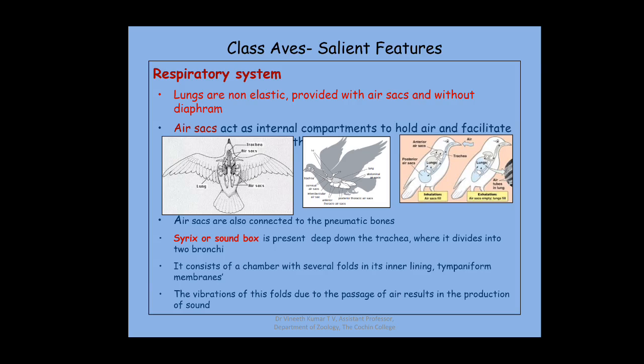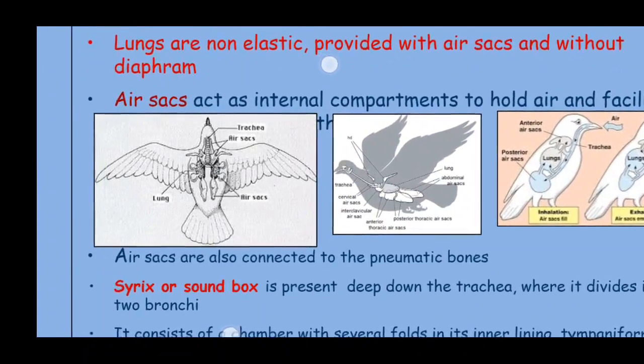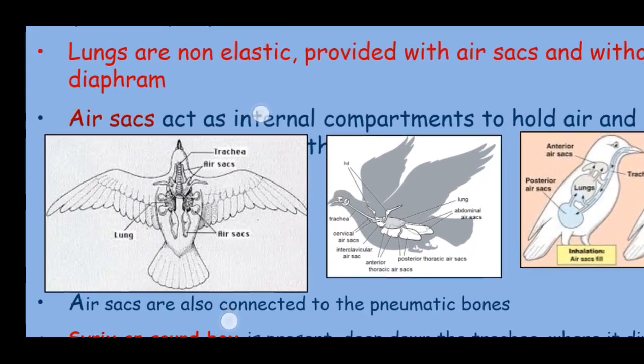So these air sacs are internal compartments to hold air and facilitate the presence of air in the lungs always. So always there will be air present in the lungs. To facilitate that, Aves have their air sacs. So we'll take a detailed, close look at these air sacs.